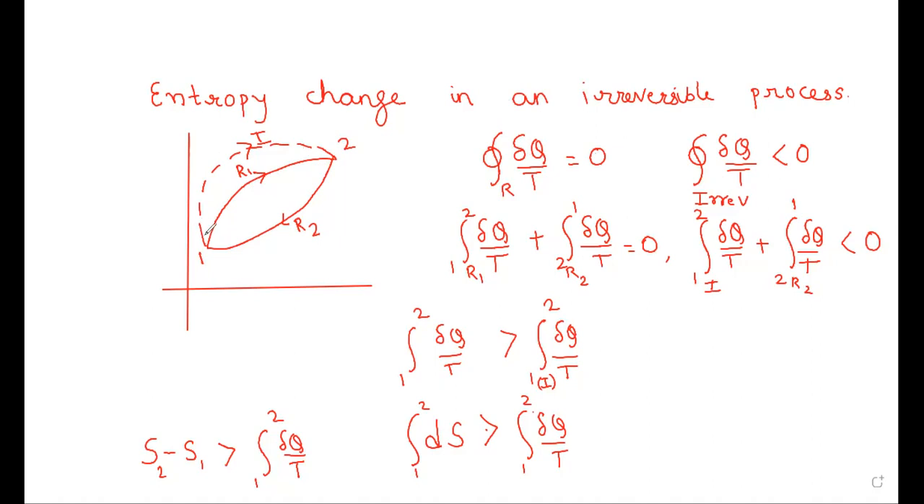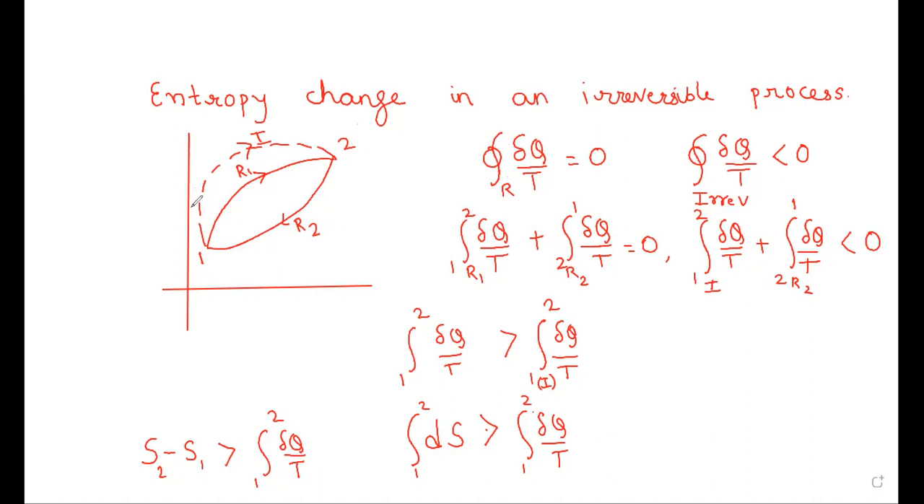So what it gives us is the integral from 1 to 2 of del q by T via the path R1, plus the integral from 2 back to 1 of del q by T via the path R2. If you sum these two, it has to be equal to 0, because for a reversible cycle this summation has to be equal to 0.